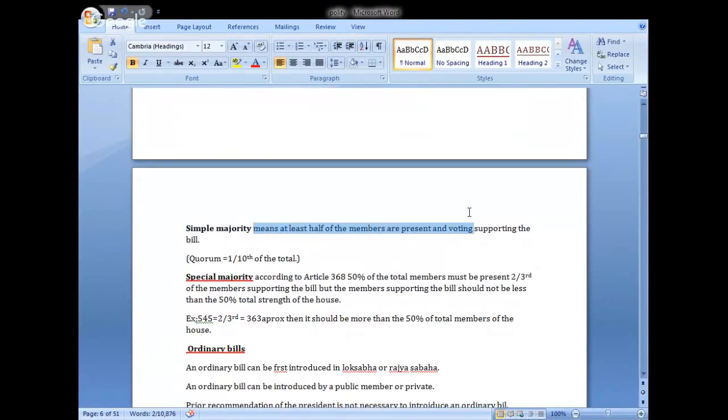It means if there are 500 members, there should be half of the members, that means 250 members, to be present. Oh, sorry. Simple majority means half of the members present.